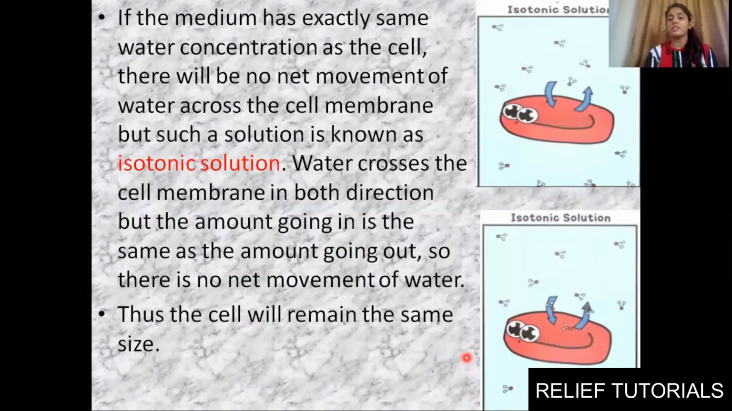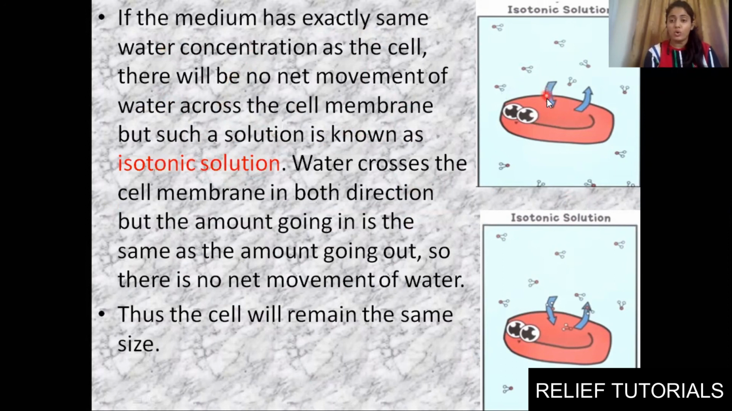Next we have isotonic solution. Isotonic solution means there will be no net movement. Whatever amount of molecules are coming inside will again go outside, so that process goes on and on. If a medium has exactly the same water concentration outside and inside the cell, there will be no net movement of water across the cell membrane, and such a solution is known as isotonic solution. Now water crosses the cell membrane in both directions.